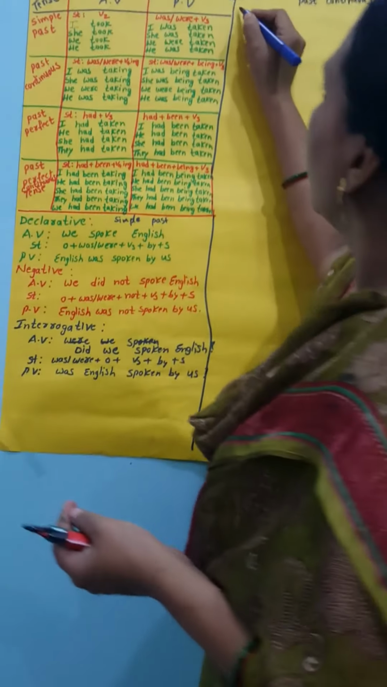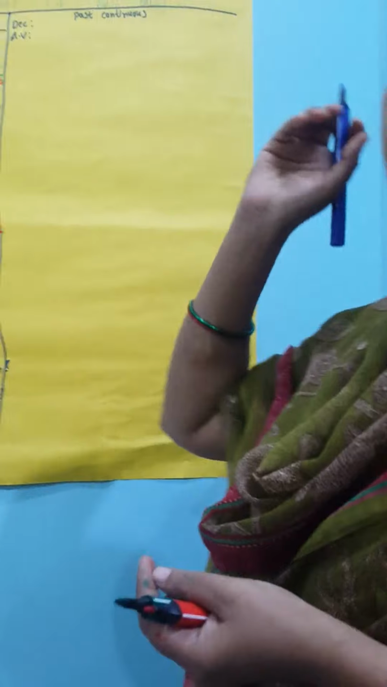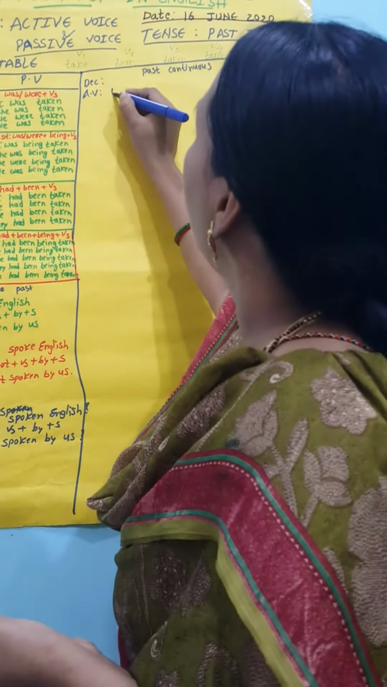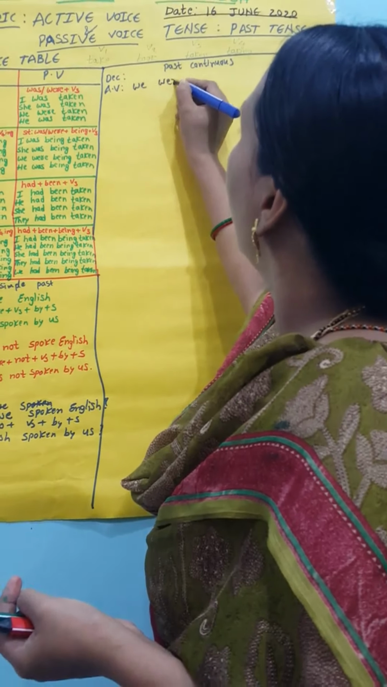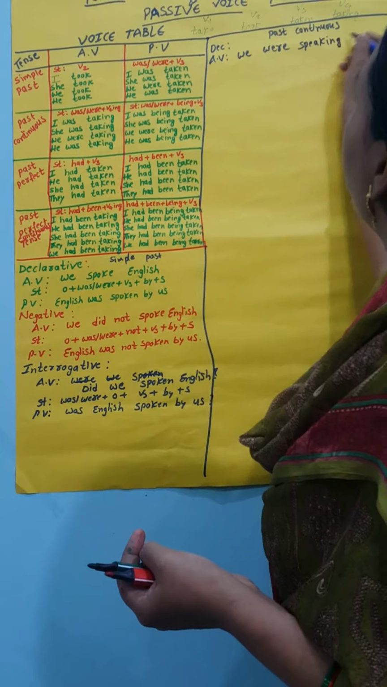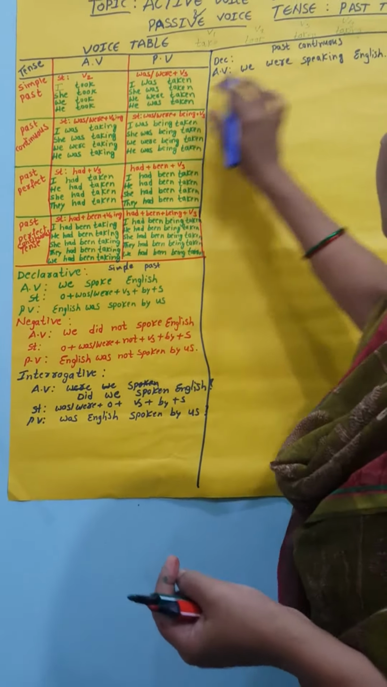Past continuous, declarative, active voice. In the past continuous declarative sentence: We were speaking English. This is the continuous form, related to the present continuous.